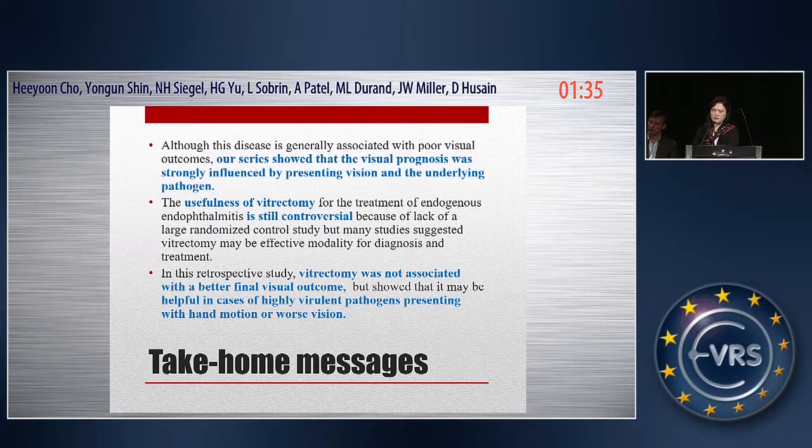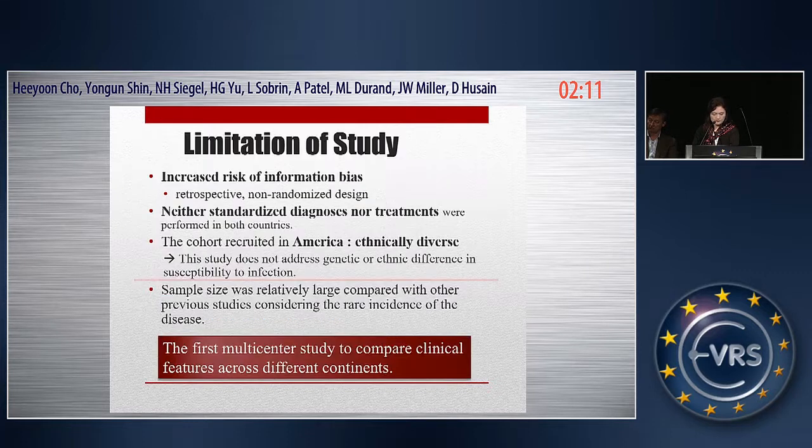The usefulness of vitrectomy for the treatment of endogenous endophthalmitis is still controversial in this study because of a lack of a large randomized controlled study, but many studies suggested vitrectomy may be an effective modality for diagnosis and treatment. In this retrospective study, vitrectomy was not associated with a better final visual outcome, but it may be helpful in cases of a highly virulent pathogen presenting with hand motion or worse vision.